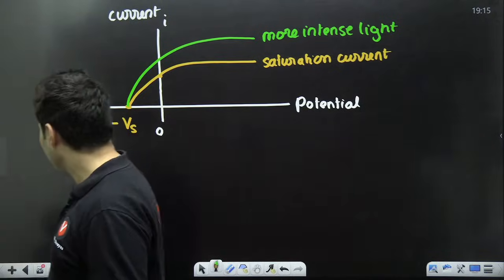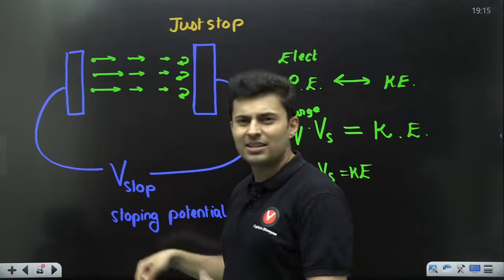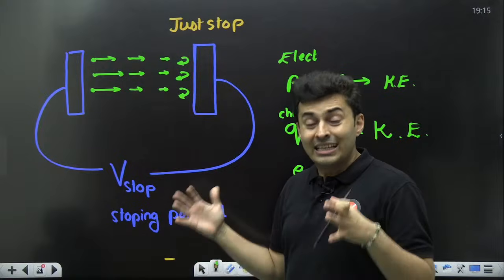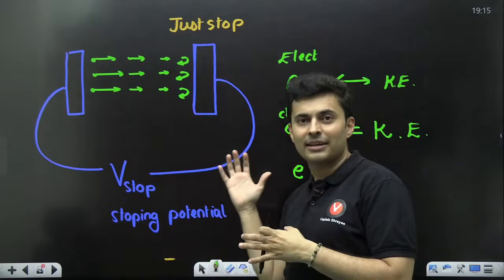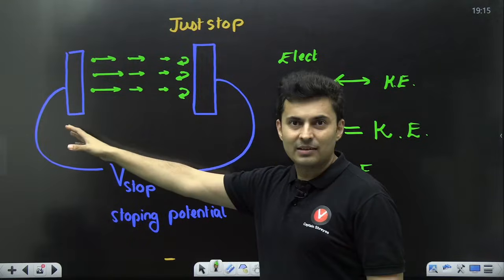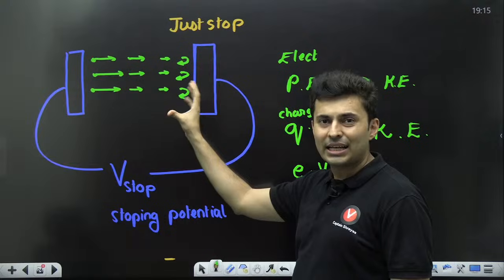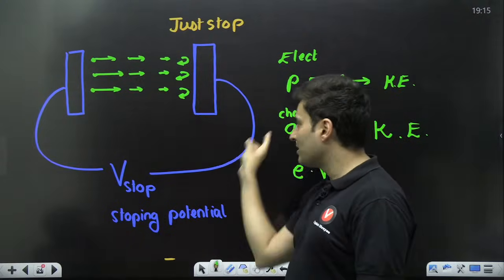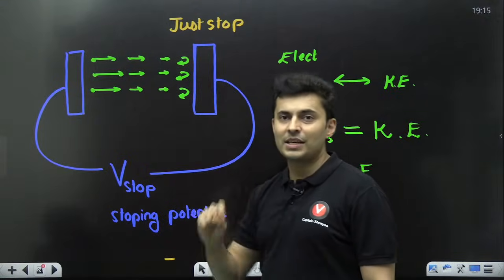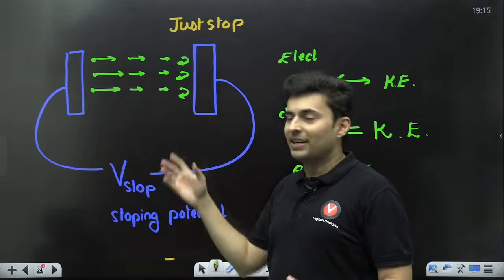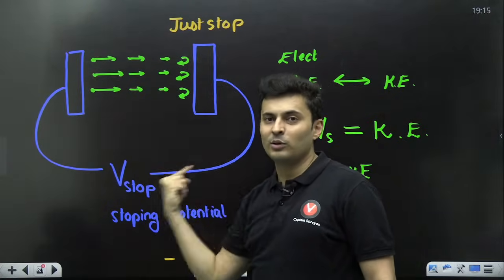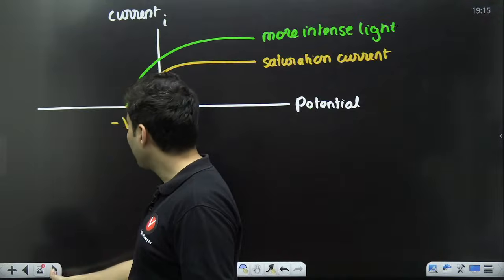Right? I have explained stopping potential right over here. Just rewind the session back. It is the potential required to stop the electrons from reaching the other side of a photoelectric setup. From the metallic surface it is ejected, from the other side you catch it. If you are able to catch it, then the circuit is complete, current will flow. But if you stop it from reaching here by applying reverse voltage, it makes a U-turn, there is no current which will be set up in the circuit, the current won't flow. So that's the stopping potential, right?